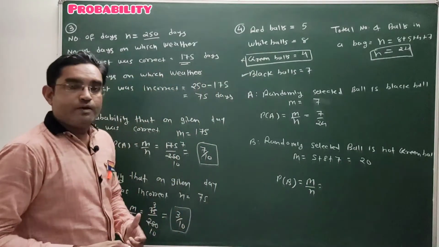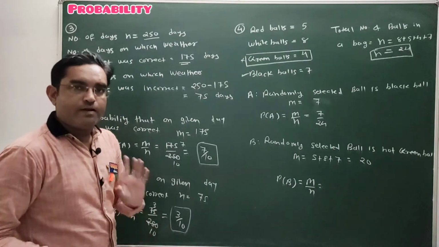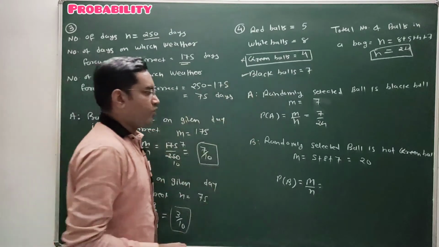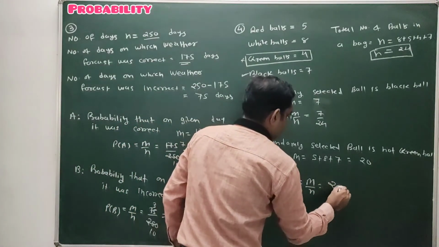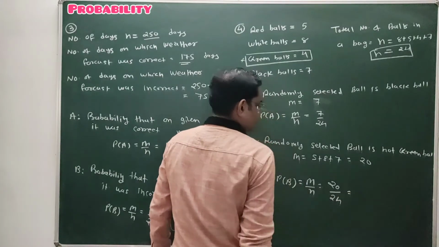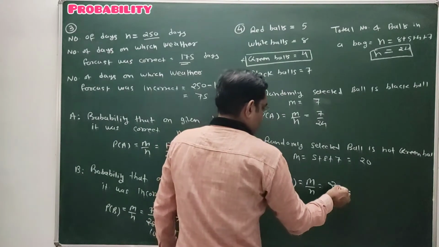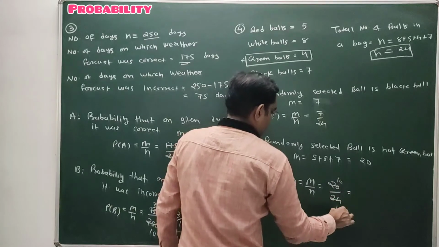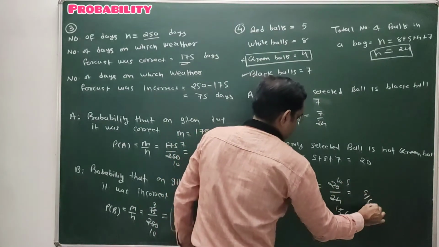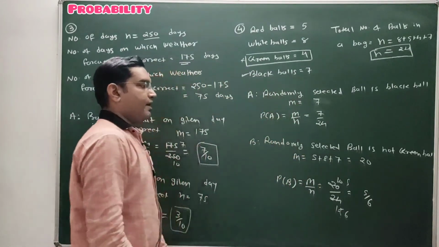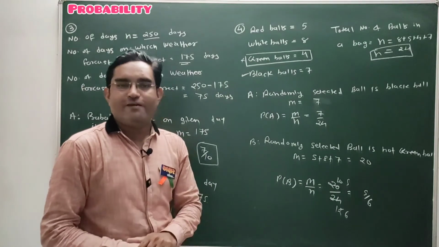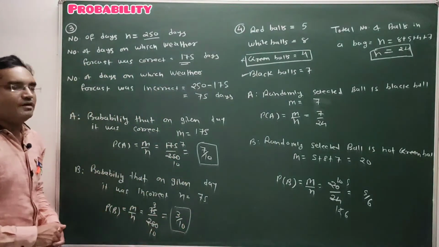The favorable outcome is the ball must not be green color. 20 outcomes divided by total number of outcomes 24. Cutting, 5 by 6 is the probability that a randomly selected ball from the bag is not a green ball. Clear students? Pause this video and note it down.